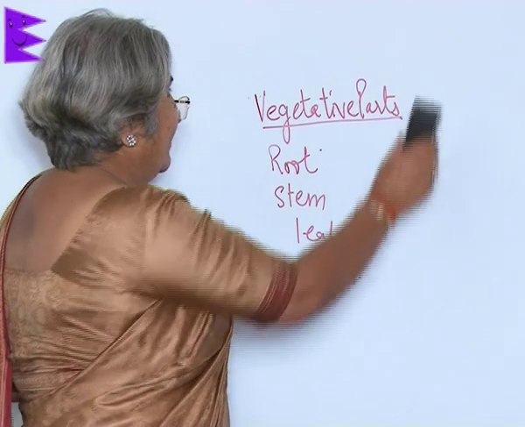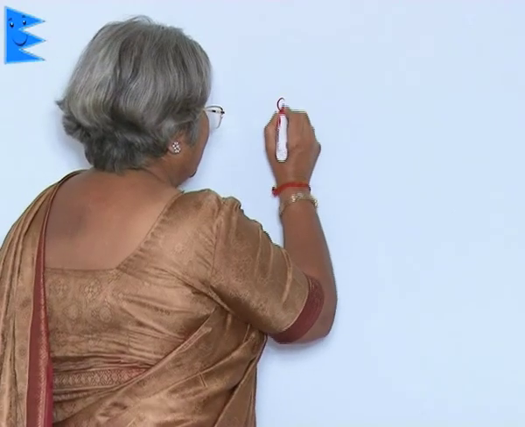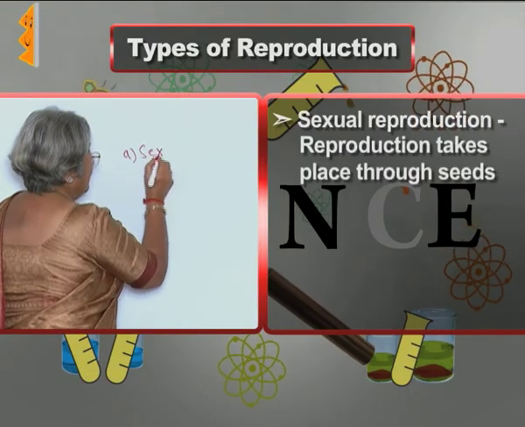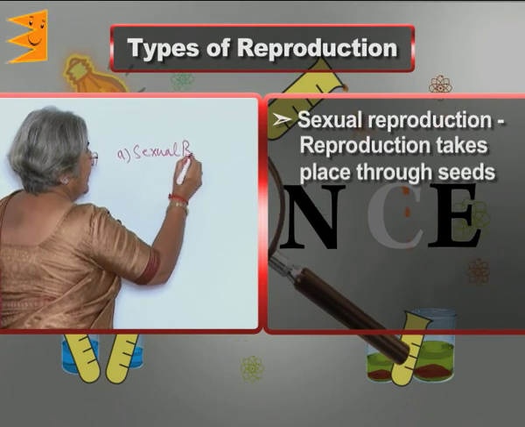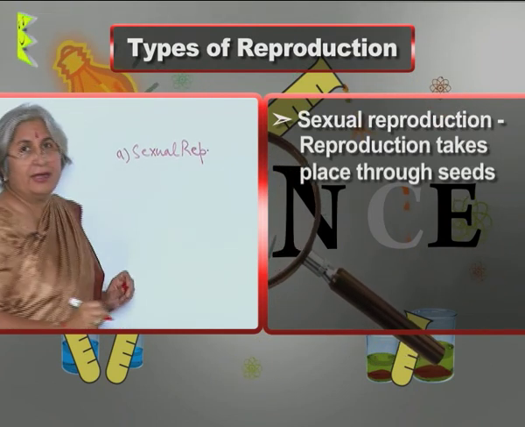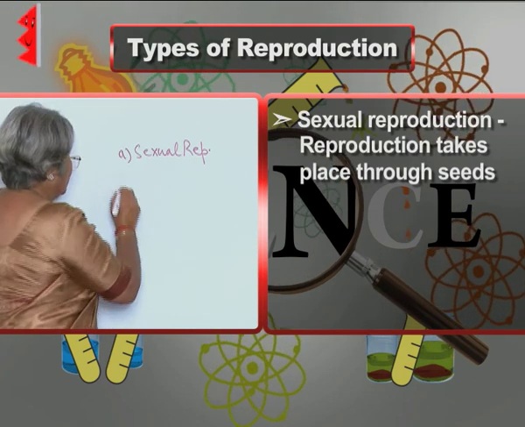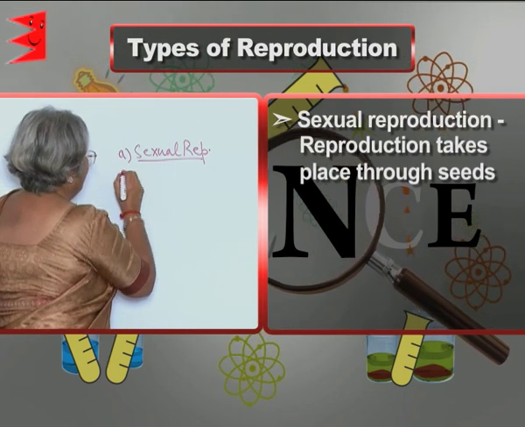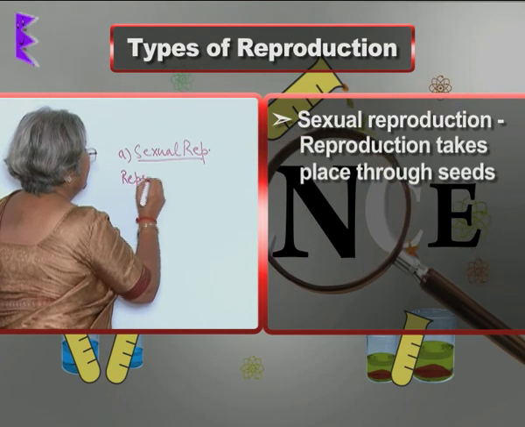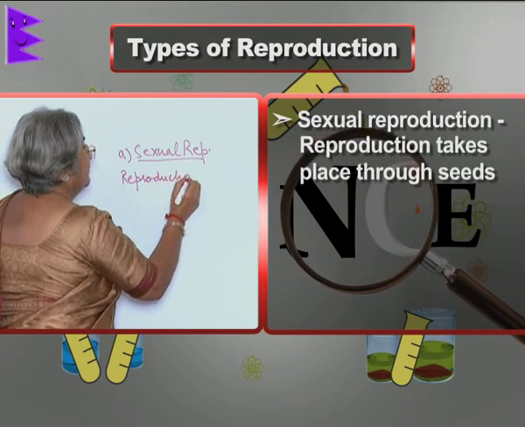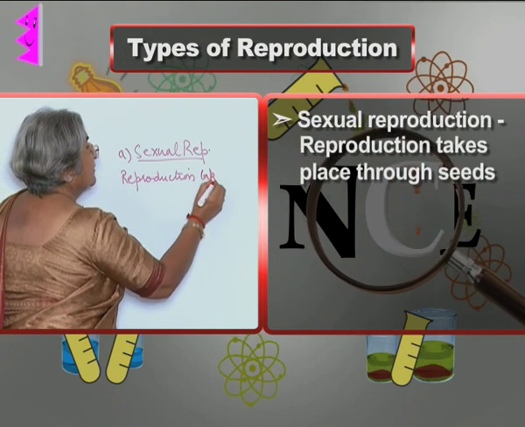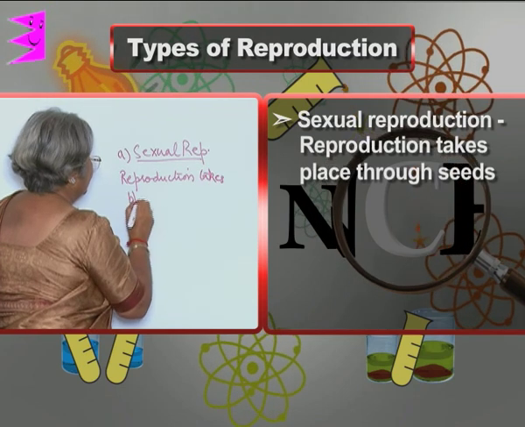So, we can classify or categorize reproduction into two types. First is the sexual reproduction. In the sexual reproduction, reproduction takes place with the formation of seeds. So, we can say reproduction takes place through seeds.